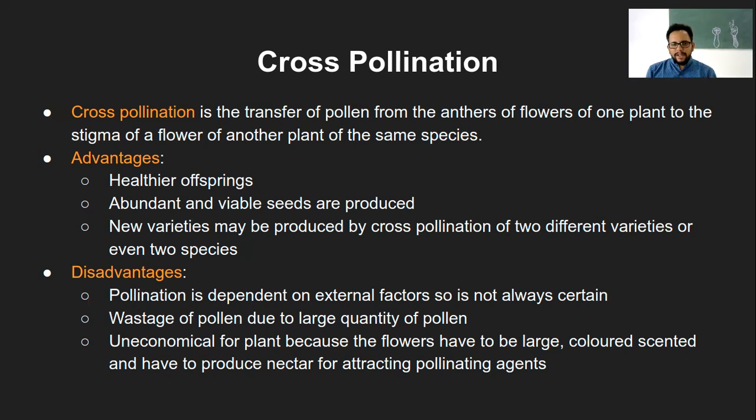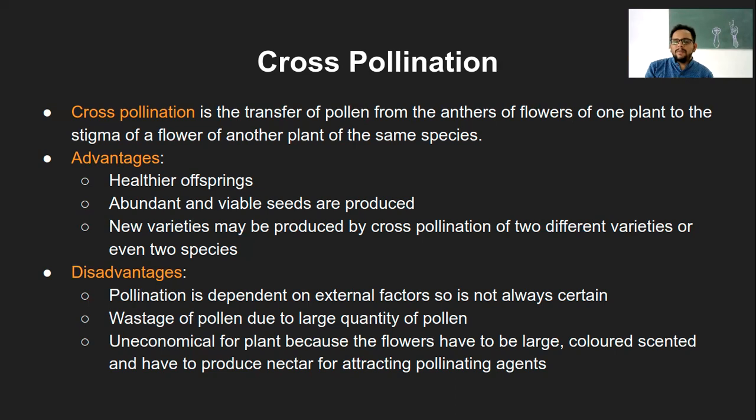Okay, so these were the different advantages. Now we'll just quickly look at the disadvantages. Pollination is dependent on external factors and is not always certain. For cross-pollination to happen, the pollen needs to be transferred from one place to the other because it's not on the same plant and neither on the same flower. It is on a different plant of the same species, which can be located a little away.